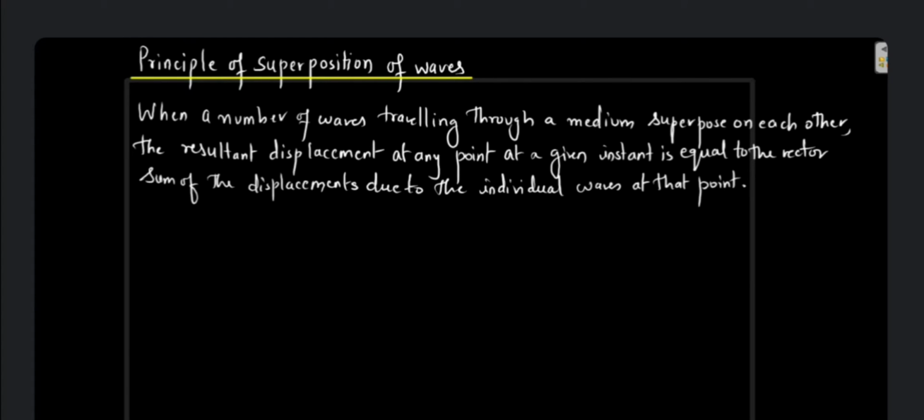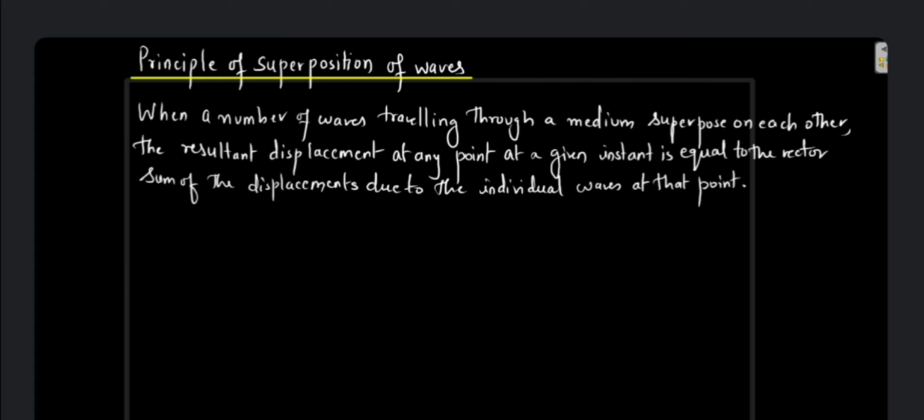An important conclusion of this independent behavior of the waves is that the effects of all these waves are going to get added together, and the resultant wave will be obtained. This resultant wave is obtained by the principle of superposition of waves.